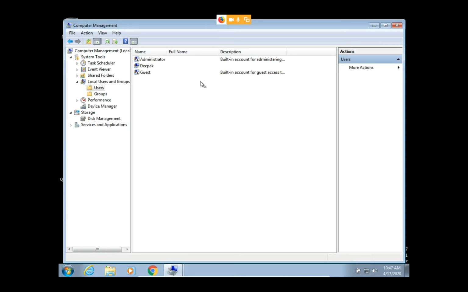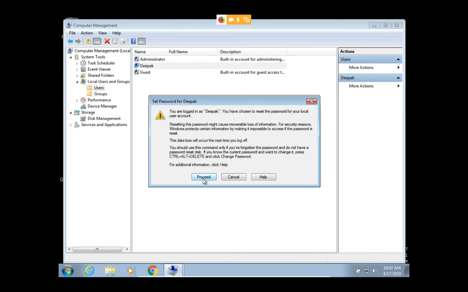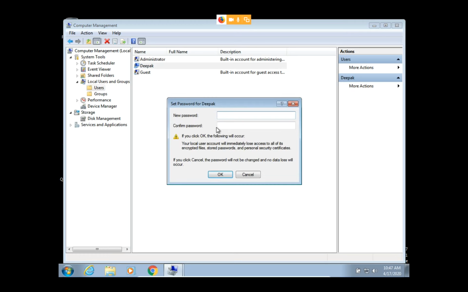Now if you want to change the password, you only have to click Set Password, then Proceed, and it will always take only the new password and confirm password, not the old password.